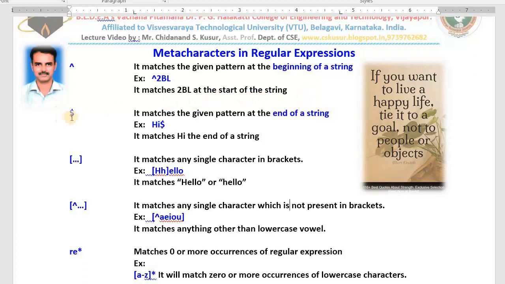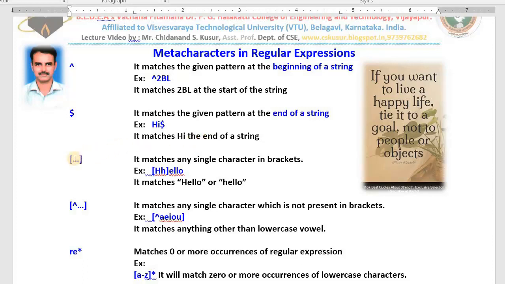Similarly, what is the use of this dollar? It matches the given pattern not at the beginning. Instead of the beginning, it matches at the end of a string. See the example, hi dollar. That means this is the pattern. This is what we call a regular expression. It matches hi at the end of a string, meaning one word needs to end with hi. The word that ends with hi, that one we extract, or we take it inside another variable and we can use it for further use.